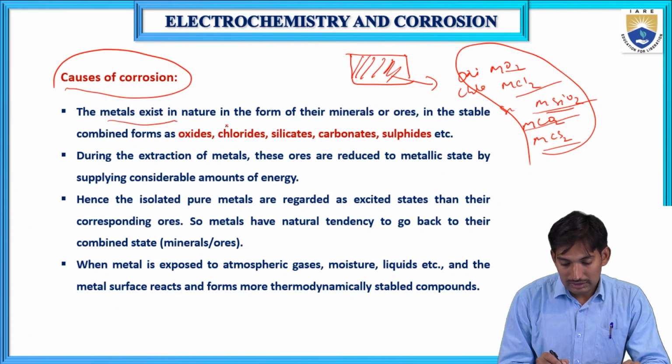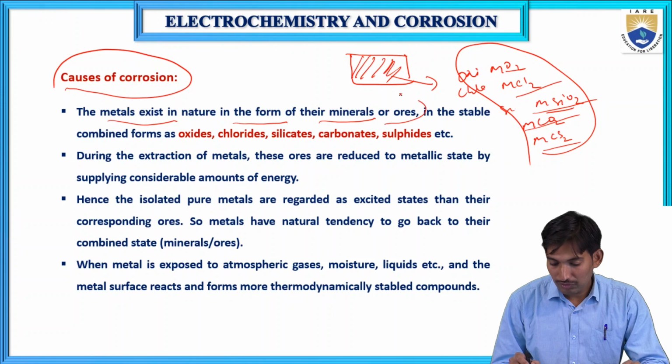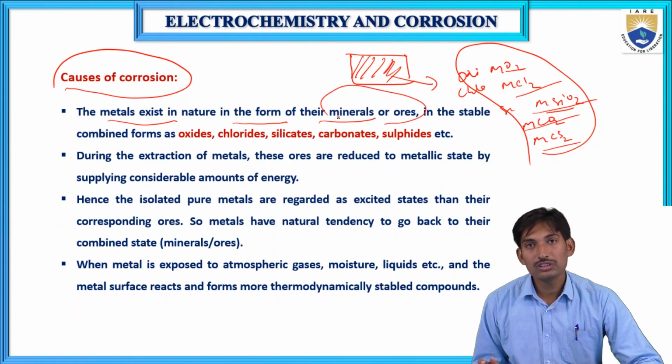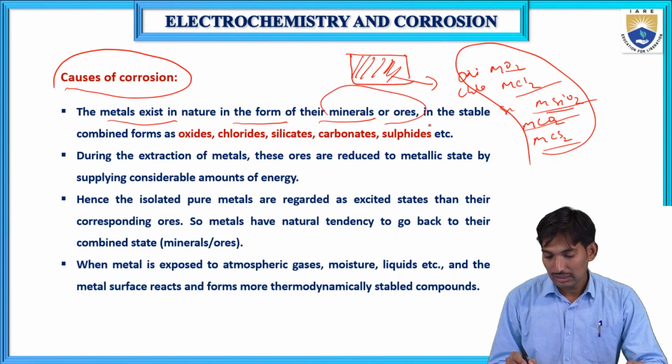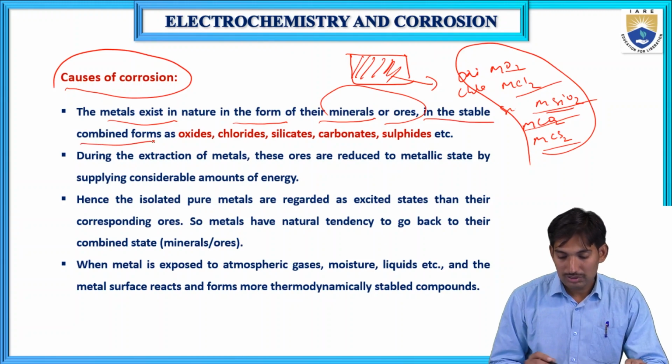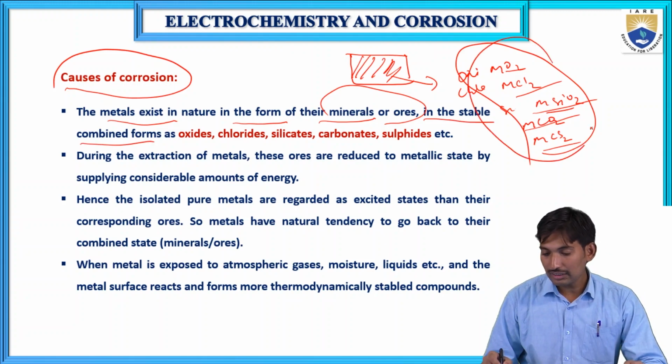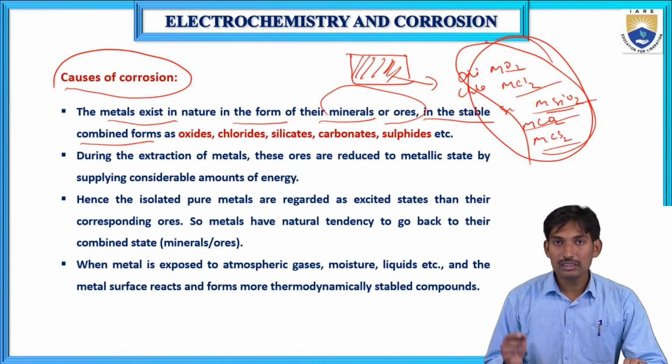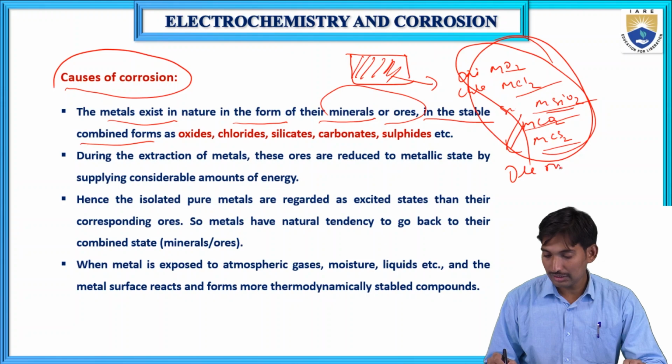The metal exists in nature in the form of minerals or ores. These are very stable combined forms of the metals in the earth crust.